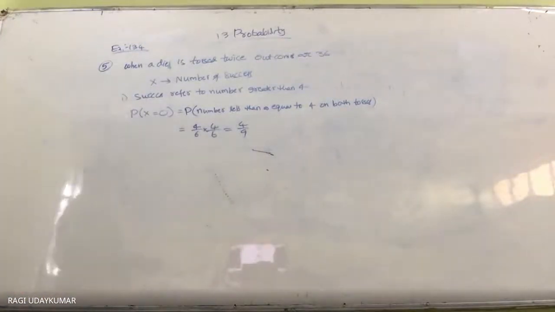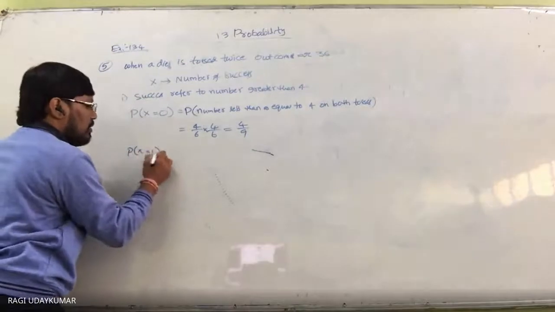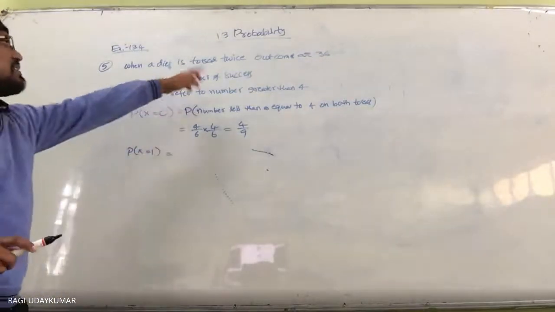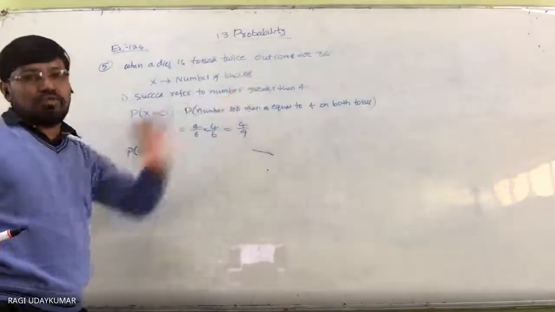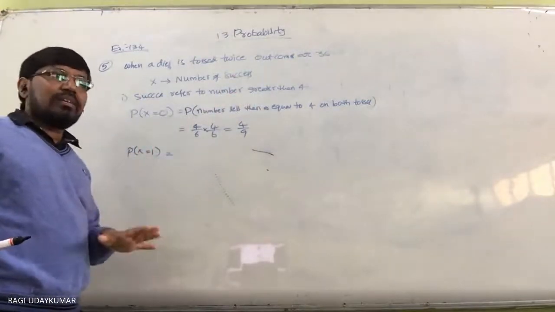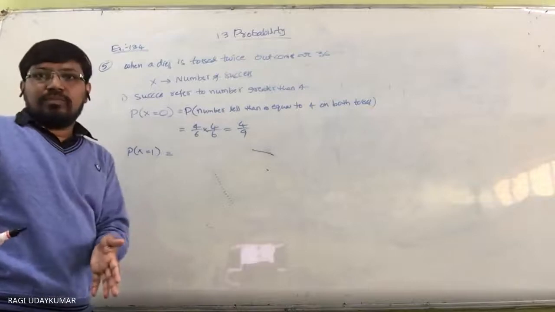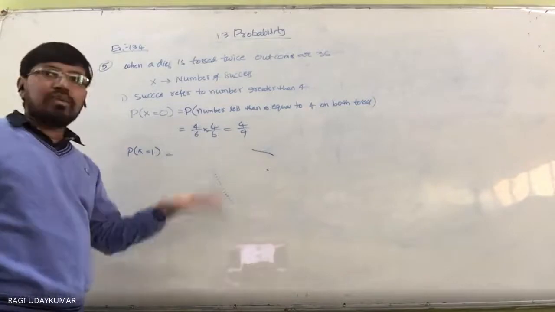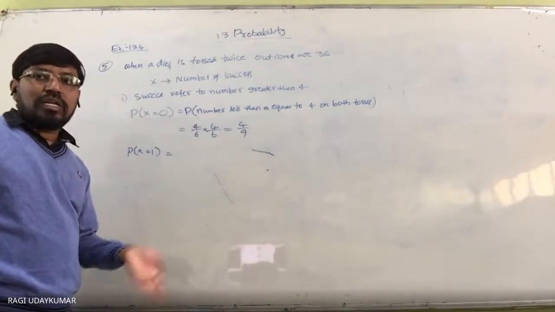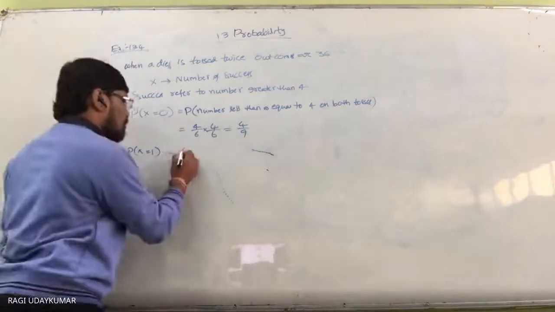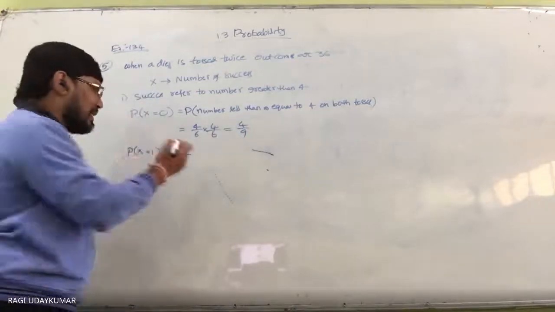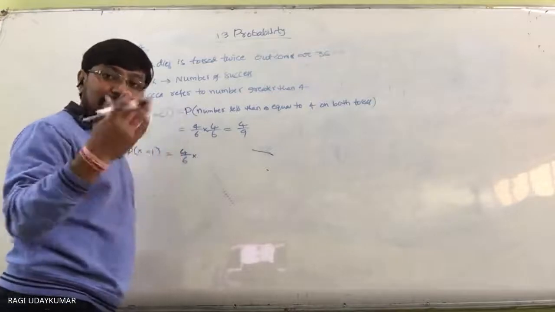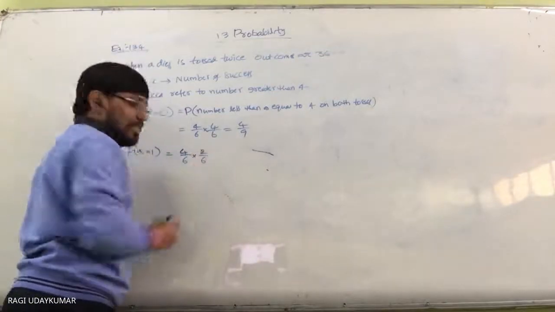Probability is 4 by 9. So here x equals 1 is nothing but 1 time success. X represents the number of successes. Success means a number greater than 4, so yes, the toss is a success. X equals 1 means one time success and one time failure. Less than or equal to 4 is nothing but 4 by 6, and greater than 4 means 5 or 6 coming, so that is 2 by 6.